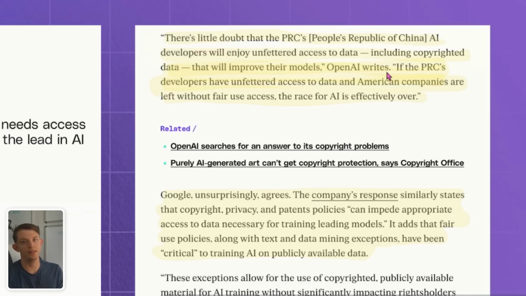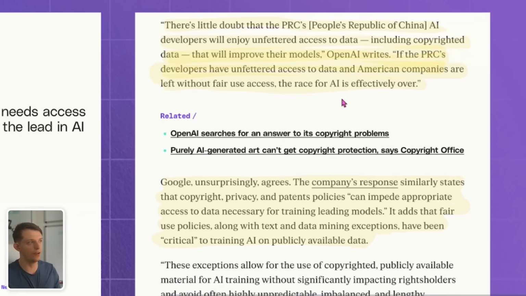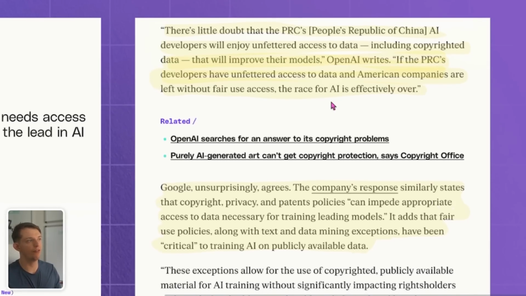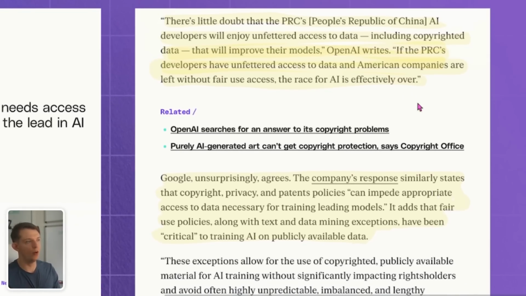No matter if they have access or not. And Sam Altman's argument, or OpenAI's argument, as well as Google, who agrees, they're basically saying we need to have access or we are going to lose to China. And they're saying that if they lose to China in this AI race, that is a matter of national security. "If the PRC's developers have unfettered access to data and American companies are left without fair use access, the race for AI is effectively over."